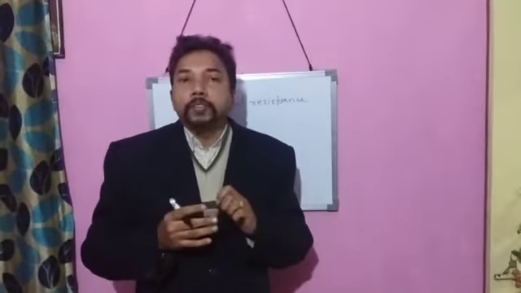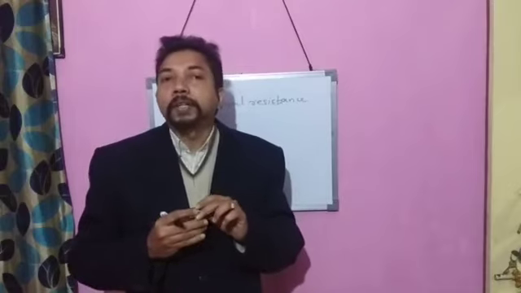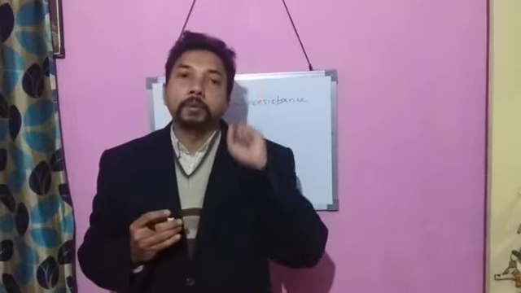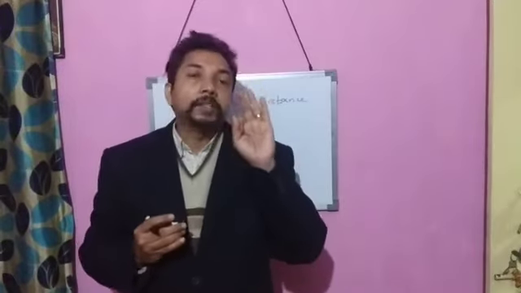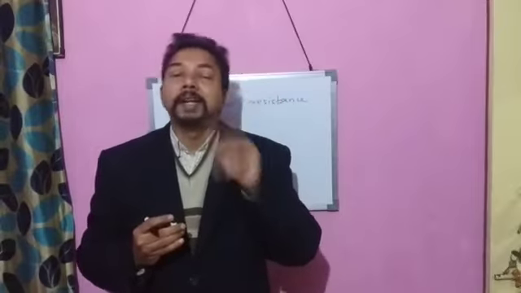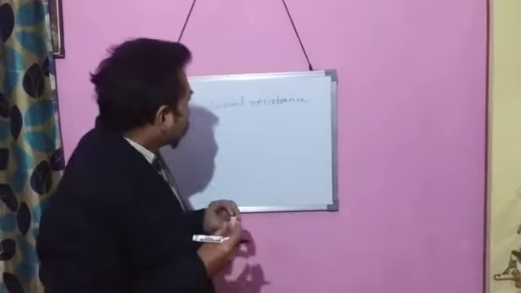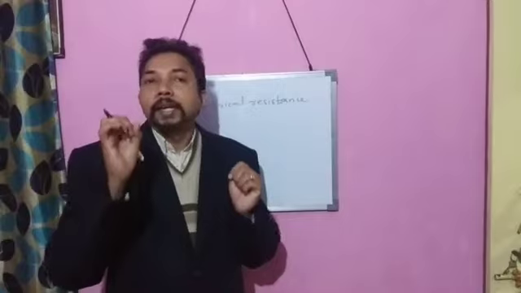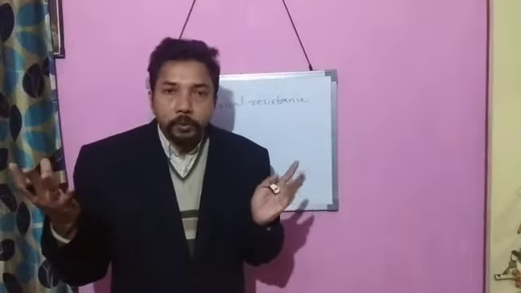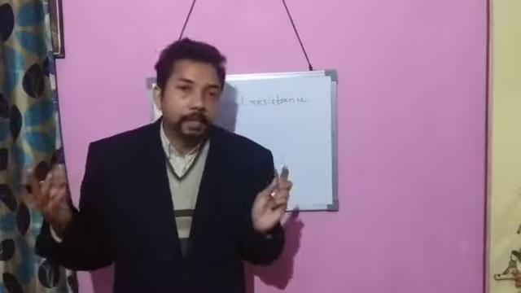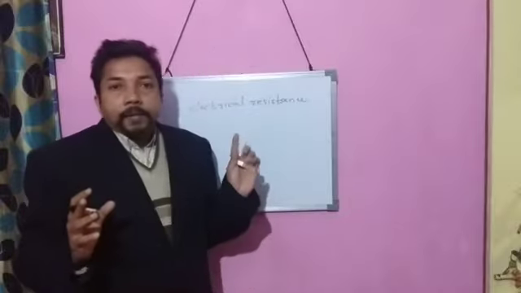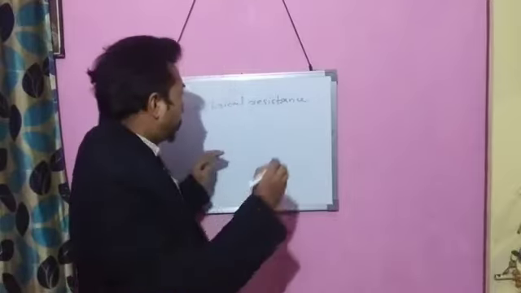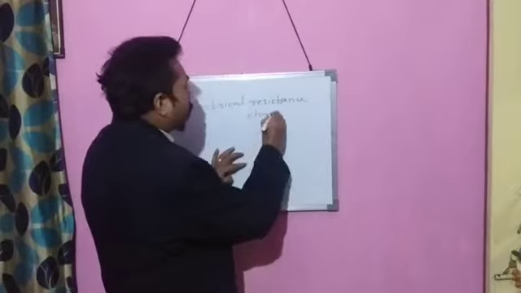Then electrical resistance depends on certain factors. One is the nature of the material, then the length of the material, the area of cross section of the material, and temperature. These are the factors determining the electrical resistance. So electrical resistance is directly proportional to the length of the material, and inversely proportional to the area of cross section of the material. Electrical resistance is measured by the unit ohm.